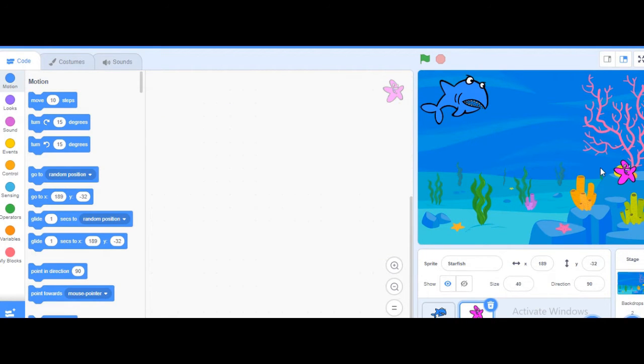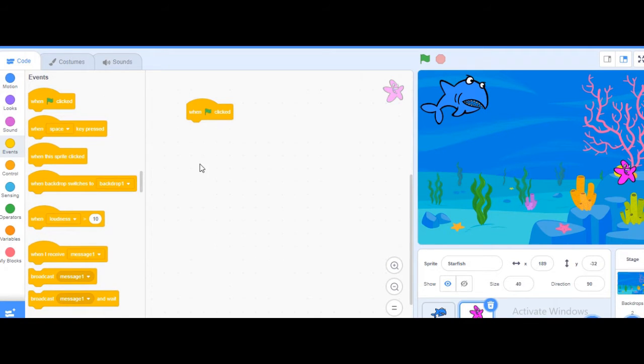Okay, so what next we will do, now let's start the conversation. So what we will do here, like always, we will start with events, when clicked. Okay, here also when clicked. So here starfish saying